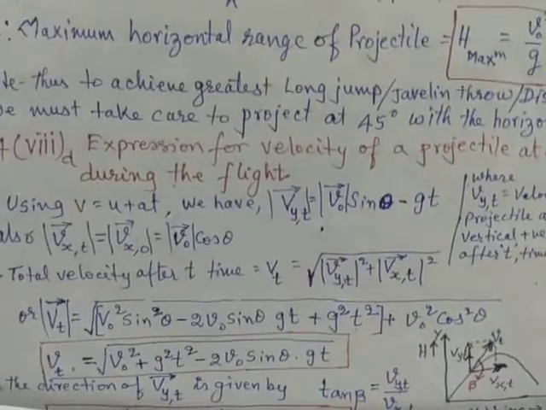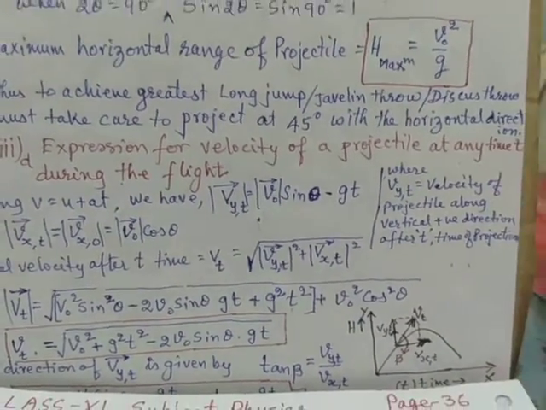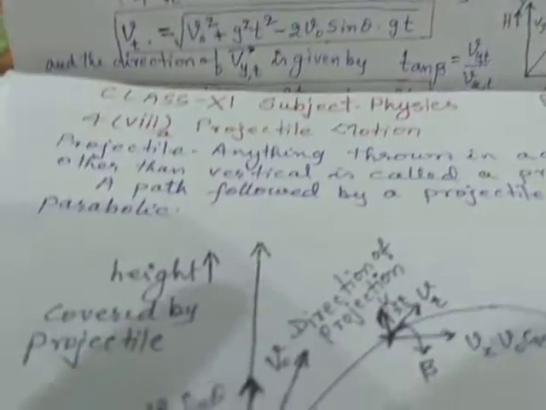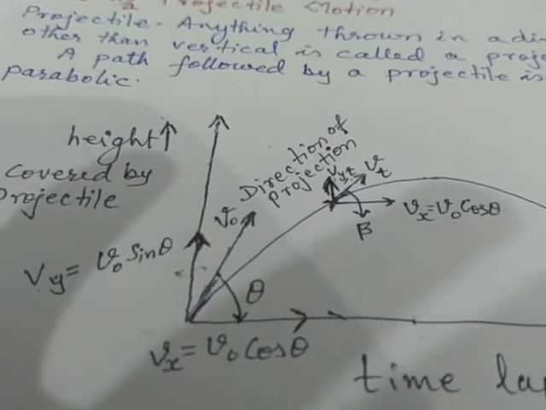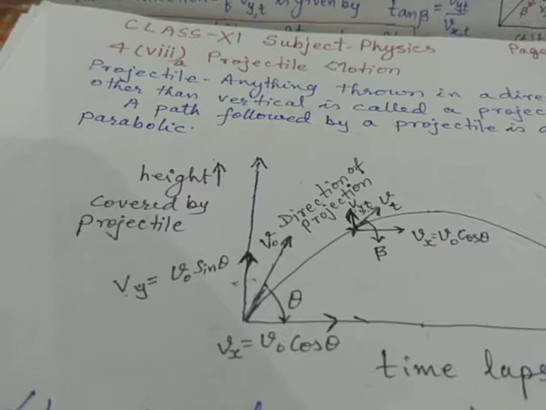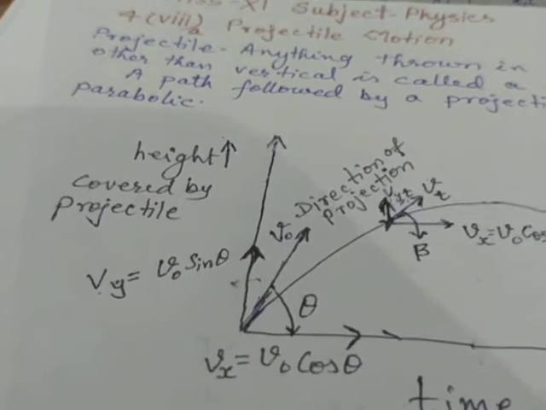Now we move to the next topic, expression for velocity of a projectile at any time during the flight. As you can see in this figure, let the velocity at any time during the flight be vt.